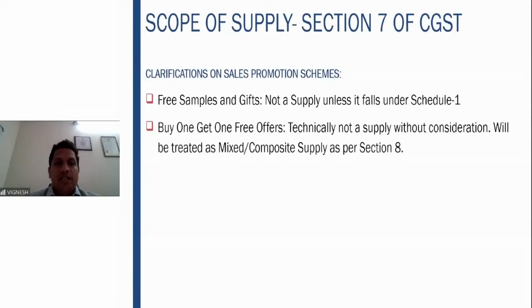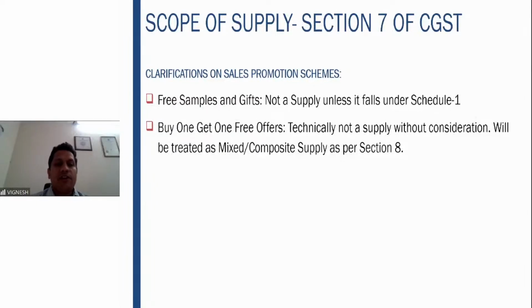Then some clarifications on sales promotion schemes. Free samples and gifts are not a supply until and unless it falls under Schedule 1. So if you are giving free samples and gifts to outsiders, it is not a supply. But if you are giving it to a related person or distinct person, then it is a supply because it comes under Schedule 1.